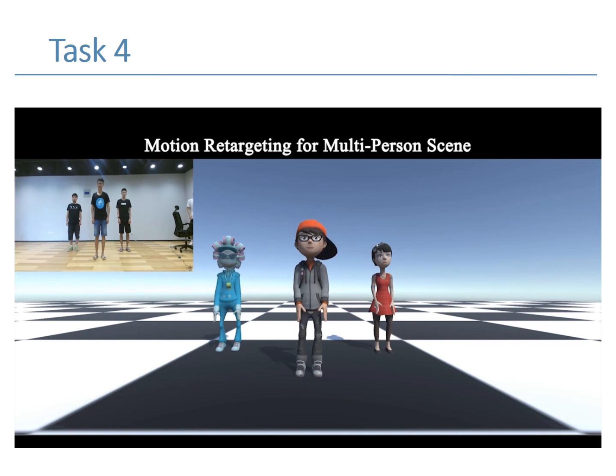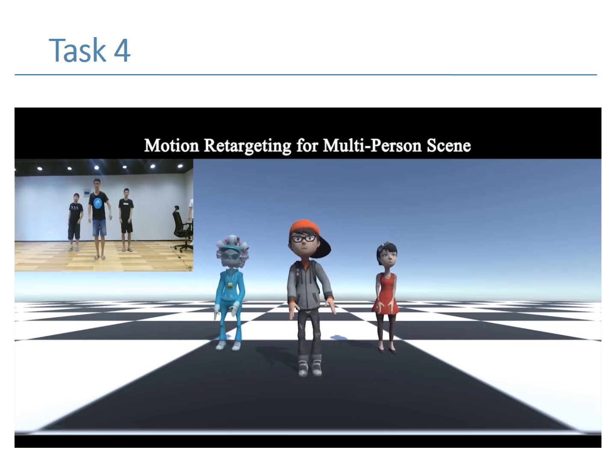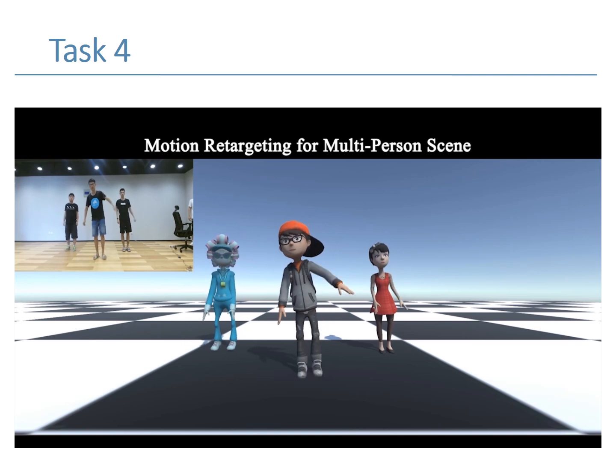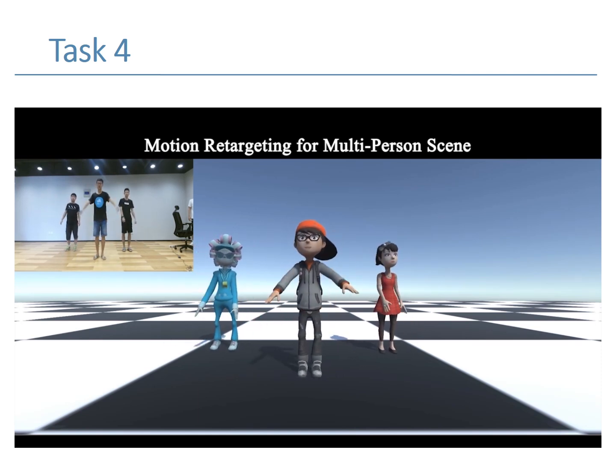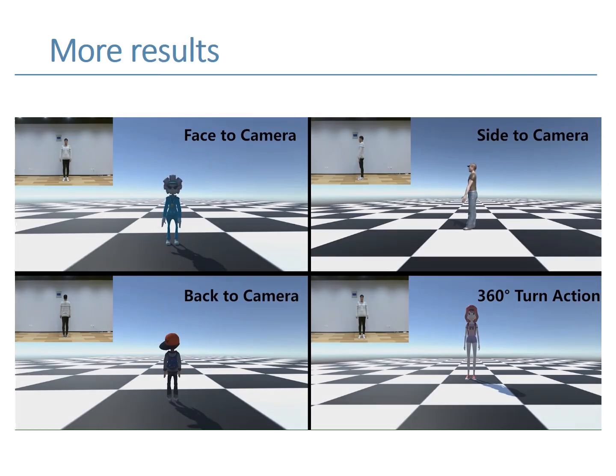Through parallel processing, we can achieve motion retargeting from multi-person video. When more than one person appear in front of the camera, we handle multi-person motion data in multi-thread to ensure the real-time performance of the system. We transfer the motion from real human to virtual characters in a straightforward manner. Here we give the effect of motion retargeting from different angles.